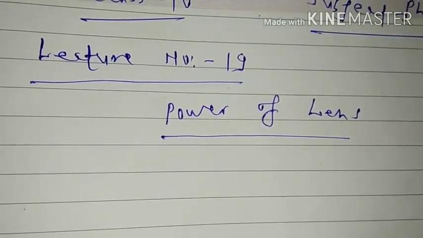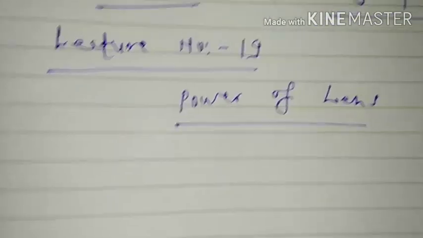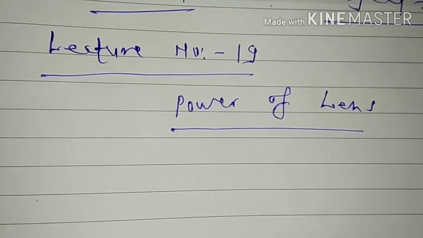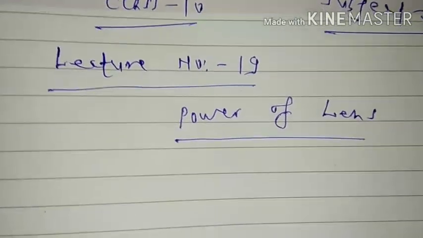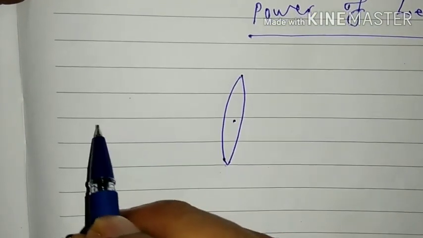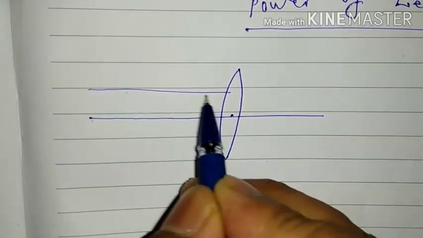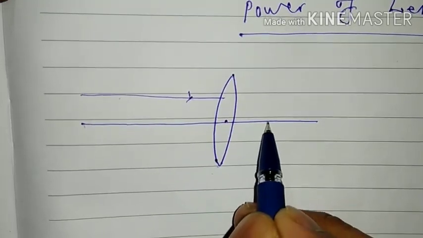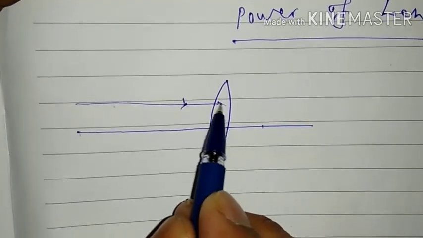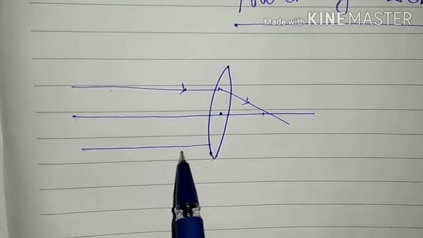So see what is the meaning of power of lens. Dear students, we have seen two types of lenses, converging lens and diverging lens. Which lens is called converging? Convex lens is called converging lens. Why? Because we have seen that rays of light parallel to the principal axis after refraction meet at a point on the principal axis in the case of convex lens.